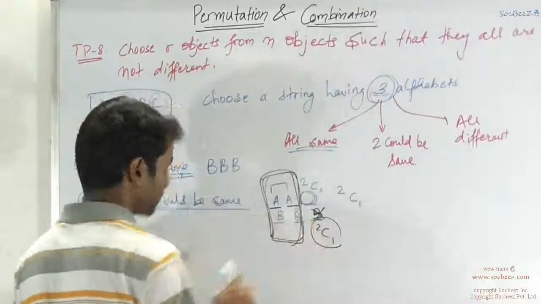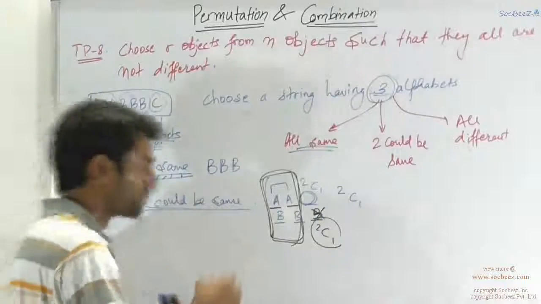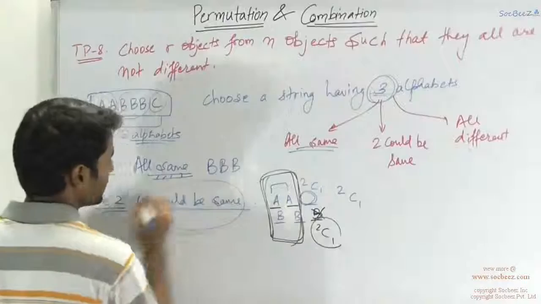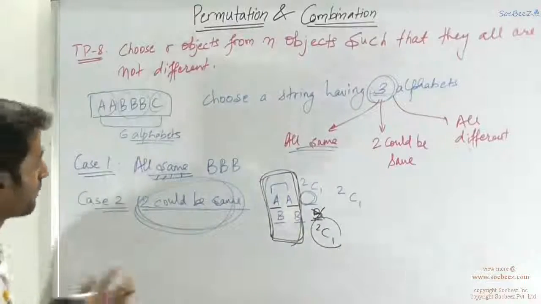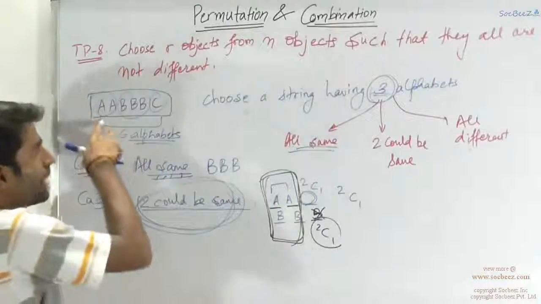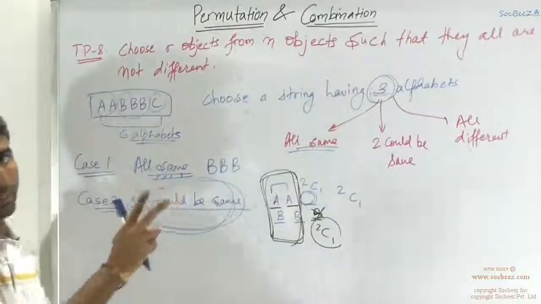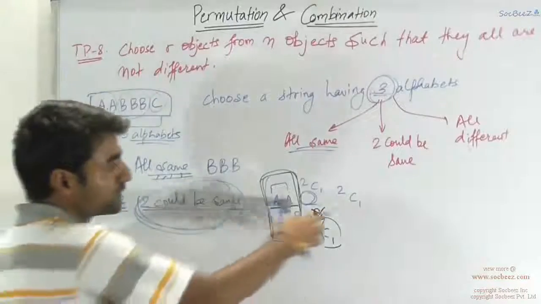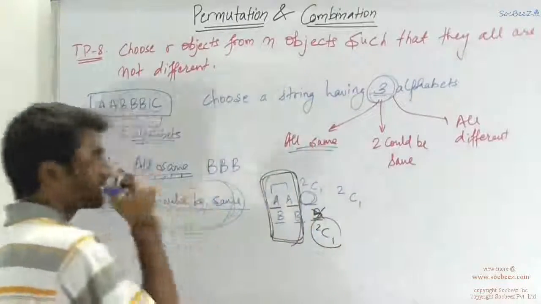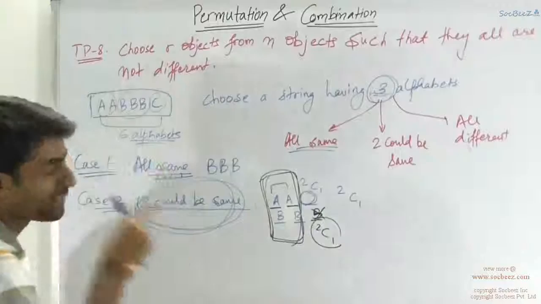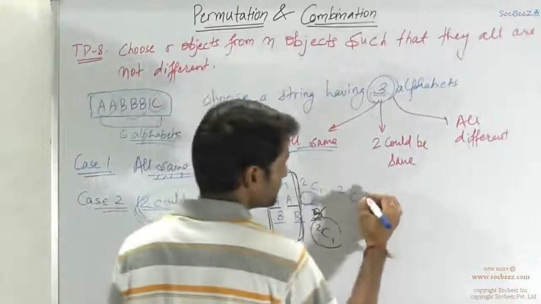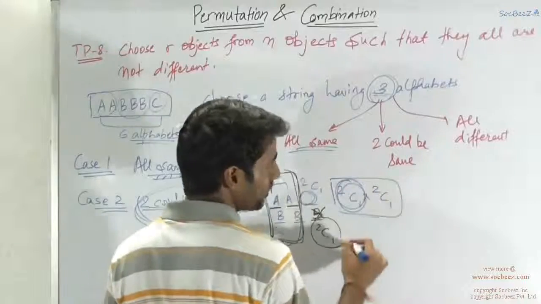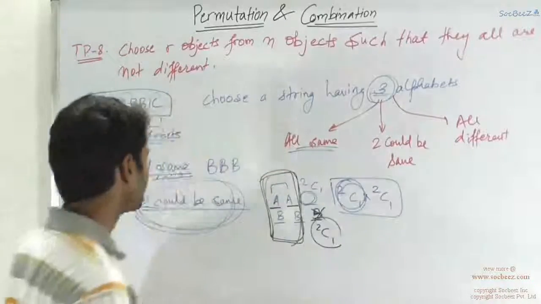So basically you had to choose for these 2 blocks which element you wanted to repeat. That is, you have to see that 2 are required to be same. Which of the elements is having a frequency of at least 2? A is having a frequency of 2, B is also having a frequency of 2. So any of them could have occupied this position. So you had 2C1 possibility. But after fixing that, you have just 2 elements remaining and you have to choose either one of them. So this is 2C1 into 2C1. This 2C1 was for the first 2 blocks and this is for the last block.